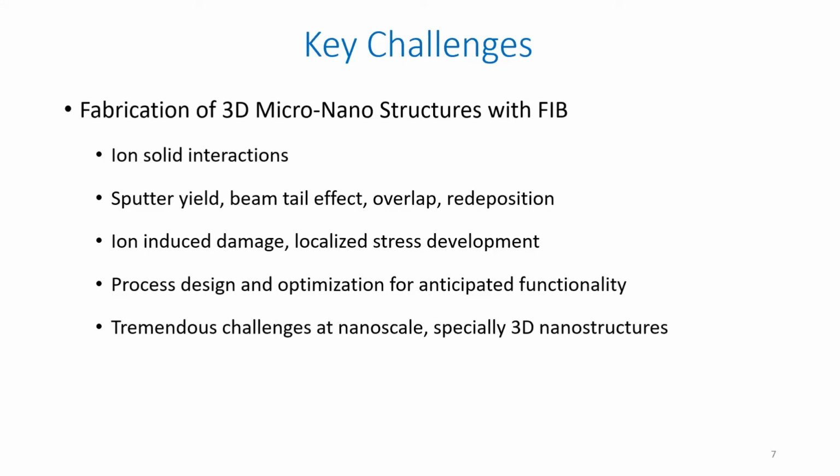For example, if we want to fabricate some anti-reflection surfaces or something like that, we need to take into consideration the design of the nanostructures that are going to be there. And fabrication at nanoscale poses further challenges because we are dealing with all sorts of issues which are exaggerated at nanoscale.